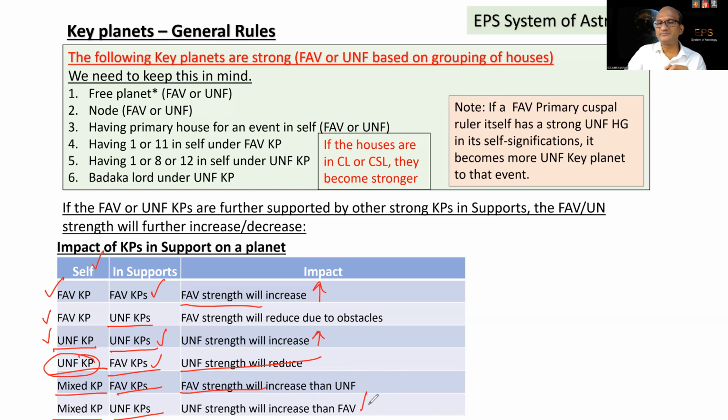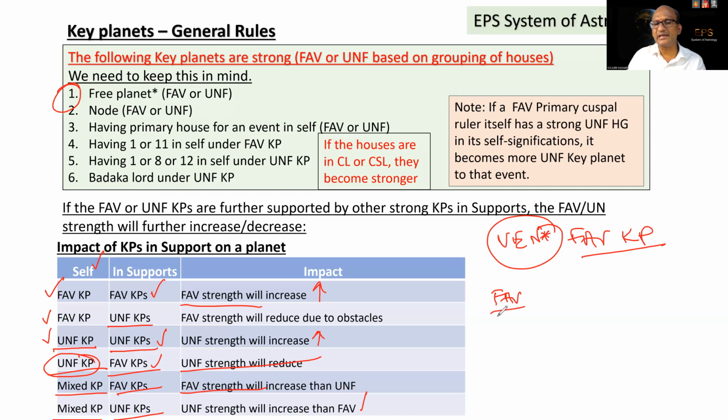For example, as I said, Venus is a strong key planet. It's a favorable key planet, for example. If it is a free planet also, as I said, it's going to be very strong. It means a free planet can be a very strong favorable key planet. So a planet which is favorable in itself, it can be having some moderate favorable houses, but if it is having Venus in its supports, automatically that planet will get the strong signification of that support of Venus.